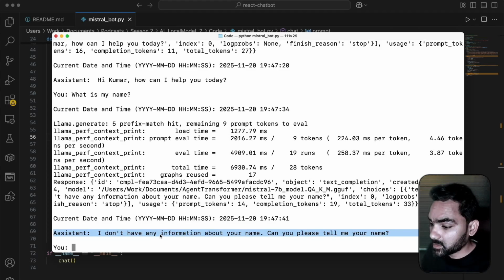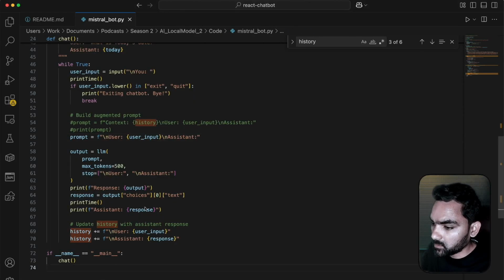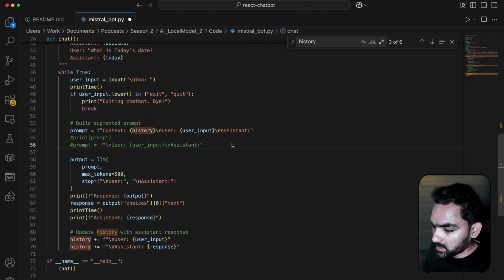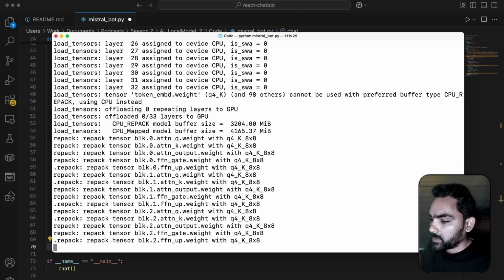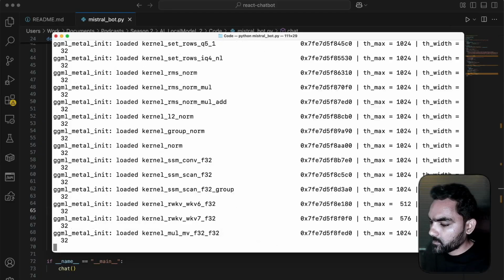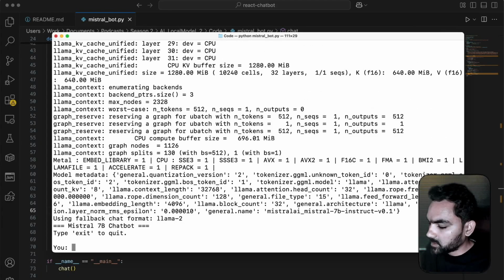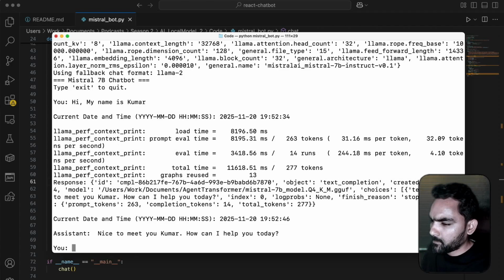So let's change the code. Let's change the code by setting the history, cognitive memory, and these two lines will help the language model to memorize the conversation history. So I'm running the bot now. Okay, I'll say the same thing. Hi, I'm Kumar. Nice to meet you, Kumar. How can I help you today?